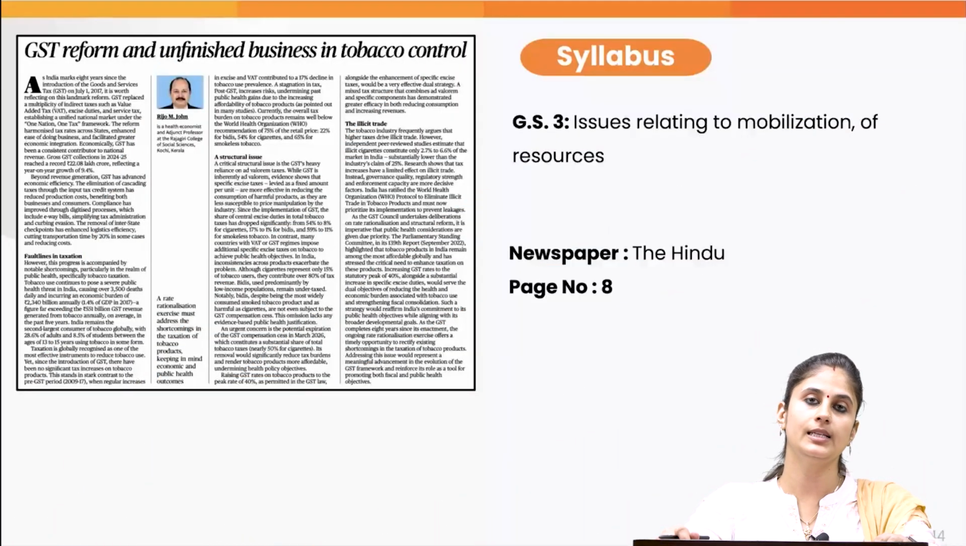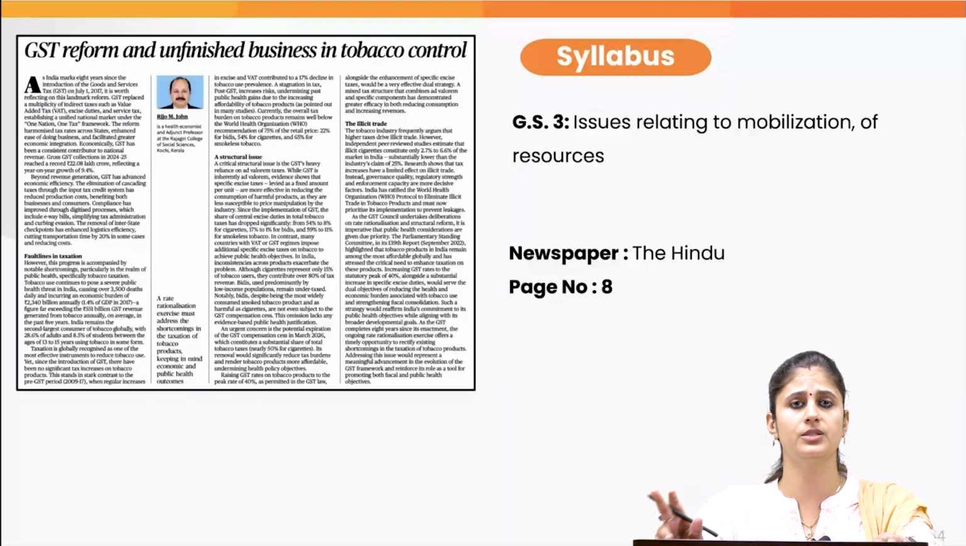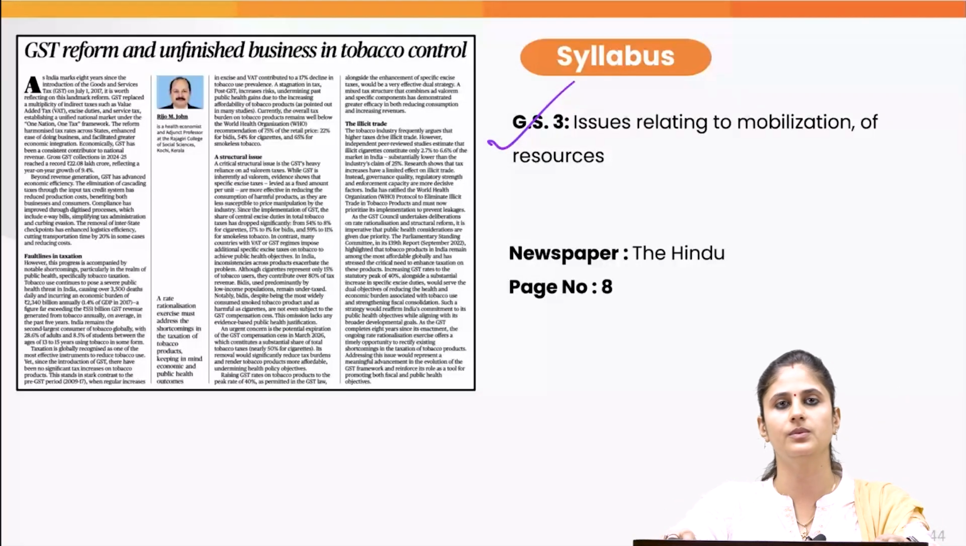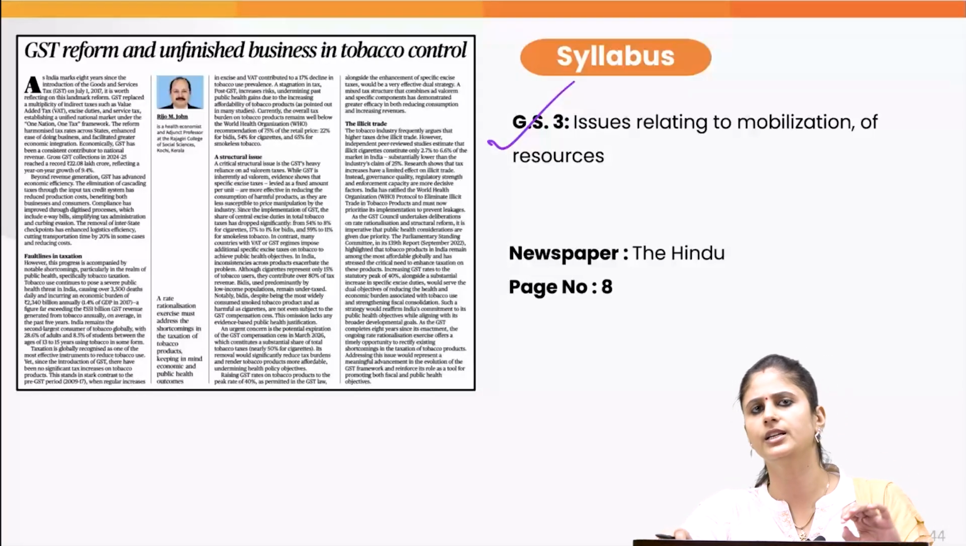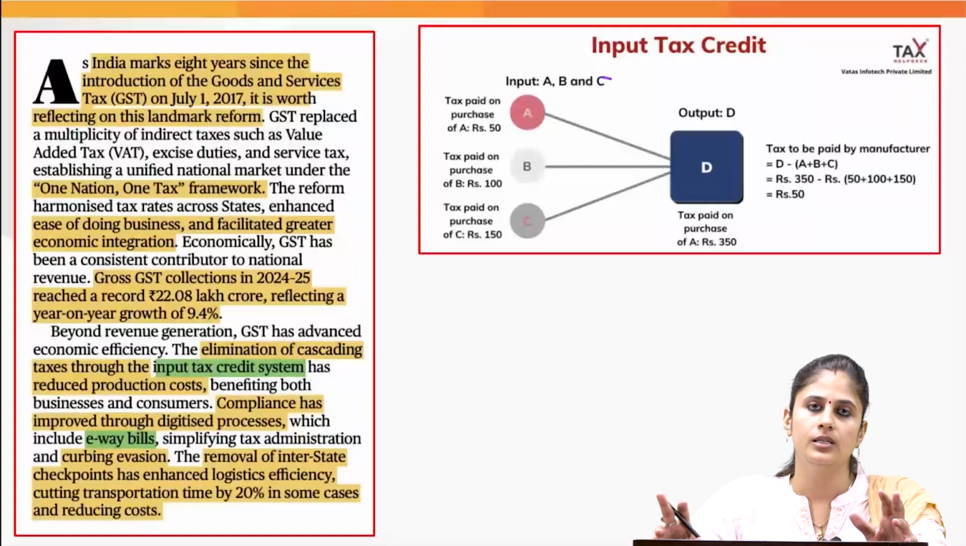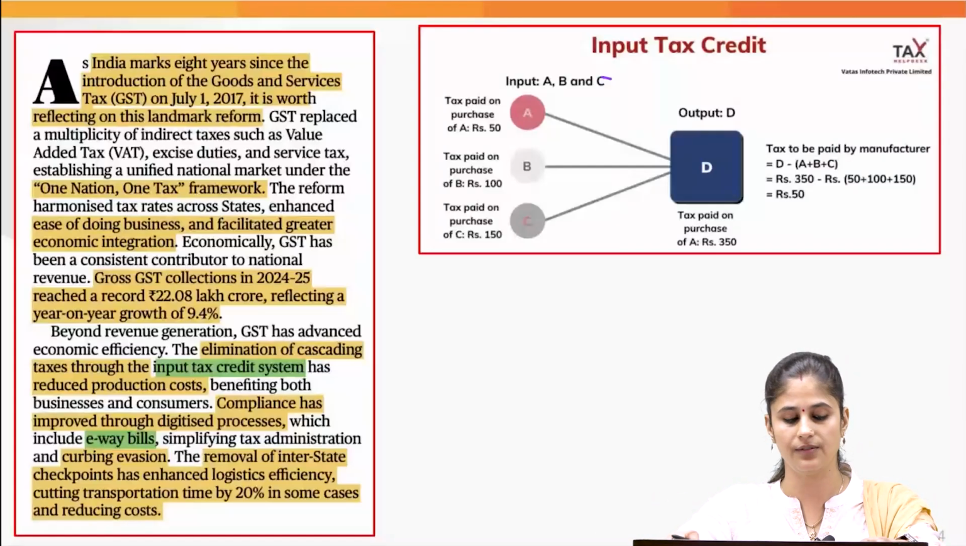Now, an article has appeared in The Hindu wherein the writer is pointing out some concerns with regard to the GST framework with respect to taxation on tobacco products. This particular topic we can associate with GS paper 3, issues related to mobilization of resources, and you can also associate it with GS paper 2, issues related to health as well. Now, the writer is pointing out that it has been 8 years since we introduced the GST framework in India.